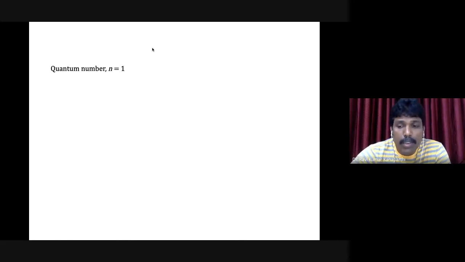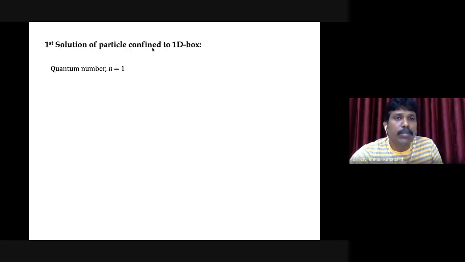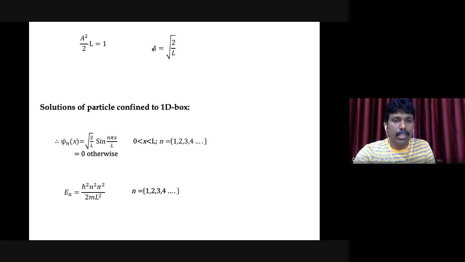Okay, and where n is the quantum number. So having understood the quantum numbers, having understood the solutions of the particle in a one-dimensional box, the next job is to look at how they look. As I told you, these are the two solutions, the eigenvalue and the wave function, and the energy is also known.